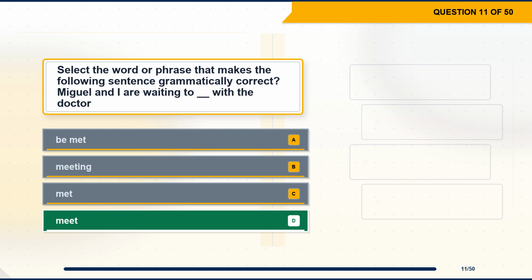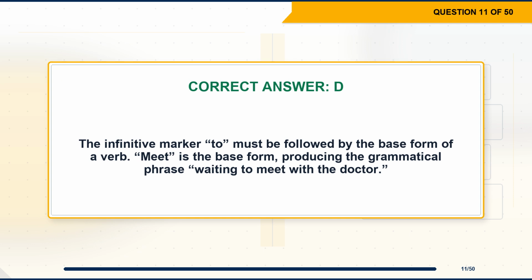The correct answer is option D, meet. Explanation. The infinitive marker "to" must be followed by the base form of a verb. "Meet" is the base form, producing the grammatical phrase "waiting to meet with the doctor."